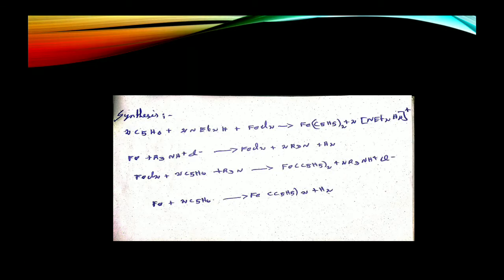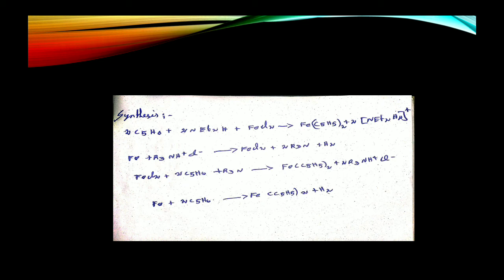Then finally, synthesis. In the synthesis of ferrocene, 2 moles of cyclopentadiene plus 2 moles of diethylamine plus ferrous chloride form ferrocene and quaternary ammonium salt. Then another one: iron reacts with the quaternary ammonium salt to form ferrous chloride, a tertiary amine and one hydrogen molecule.